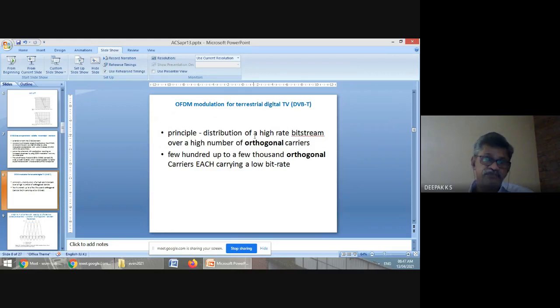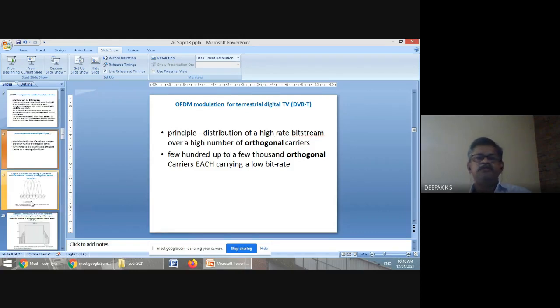So when two signals are orthogonal, you can club them and send, because one will not interfere with the other. QAM is an orthogonal system. In OFDM, you have a large number of orthogonal carriers, not just two, maybe 2,000 or 8,000, a few hundred to a few thousand orthogonal carriers, each carrying a low bit rate.